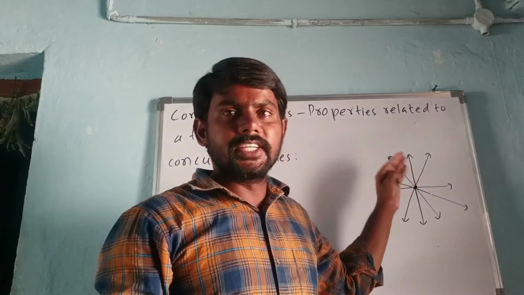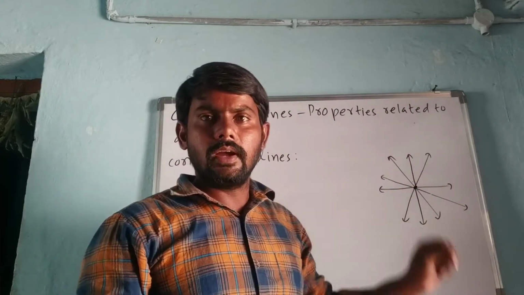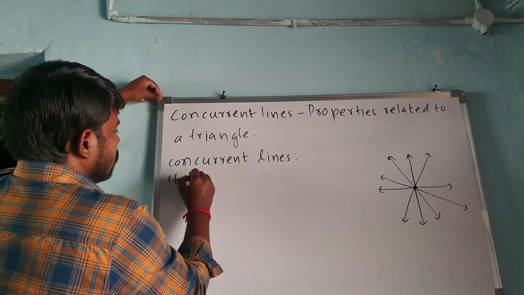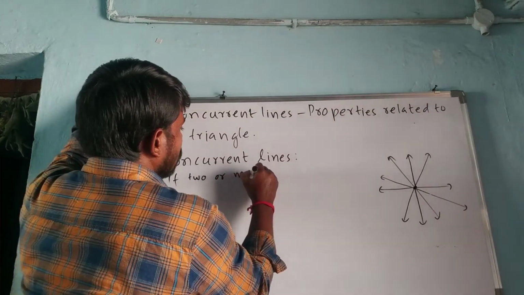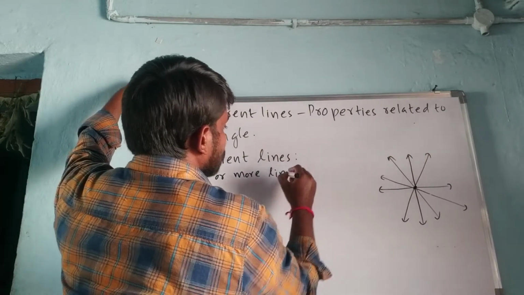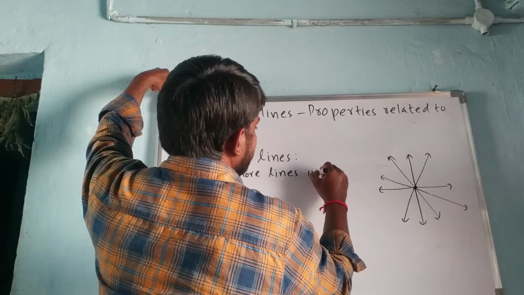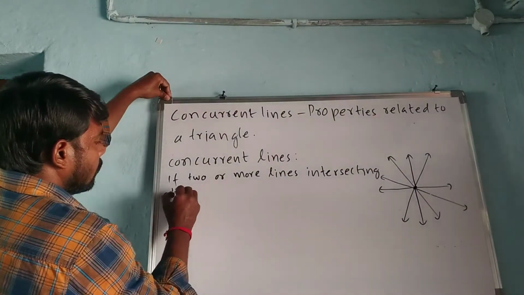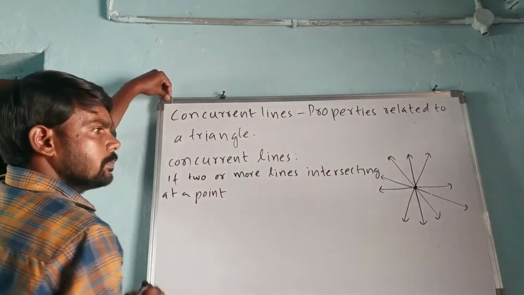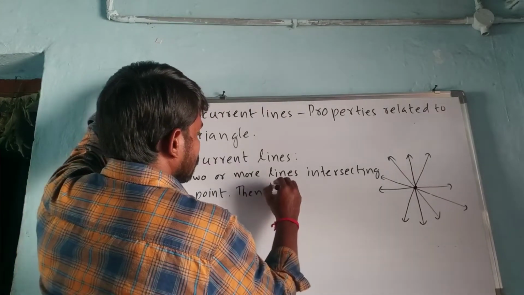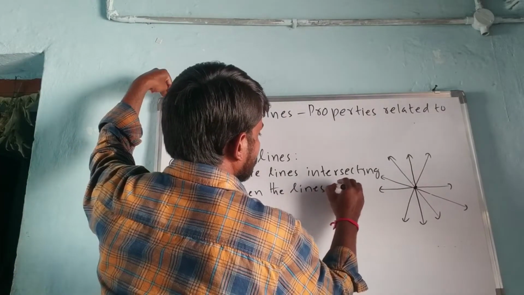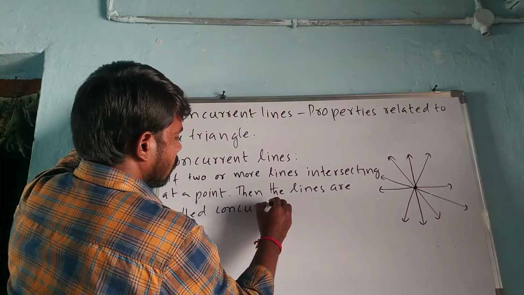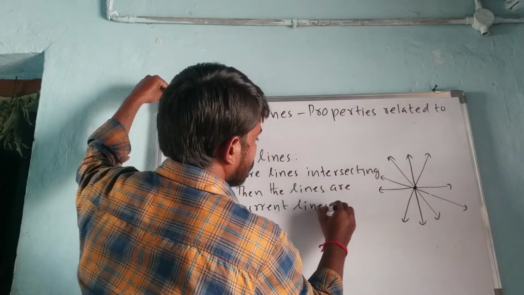If 2 or more lines are intersecting at a point, then the lines are called concurrent lines.